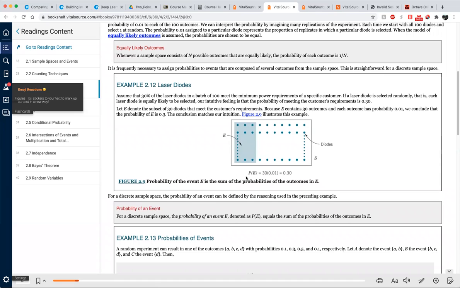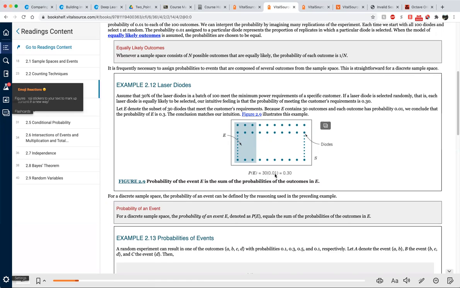Because the probability of E is going to be 30 times 0.01. It means, how many outcomes are in there? 30, right? In the event, 30. And then the probability for each outcome is what? 1 over 100, which is 0.01. So multiply that, we get 0.3.